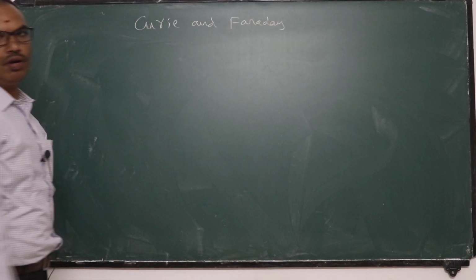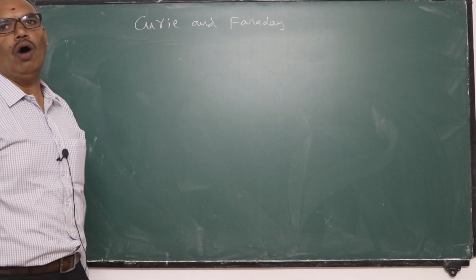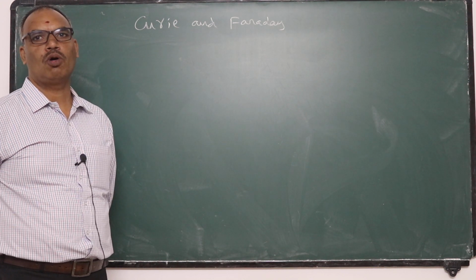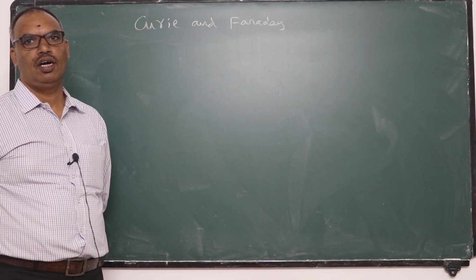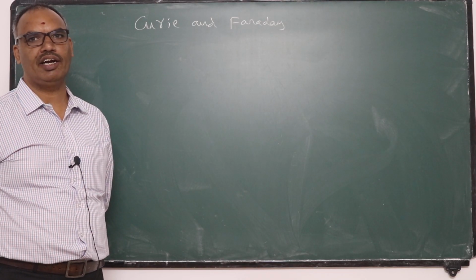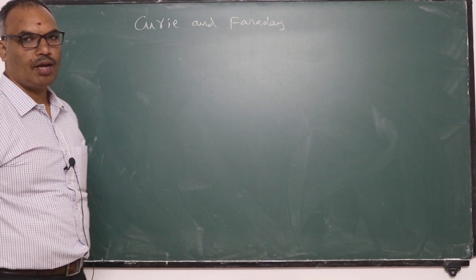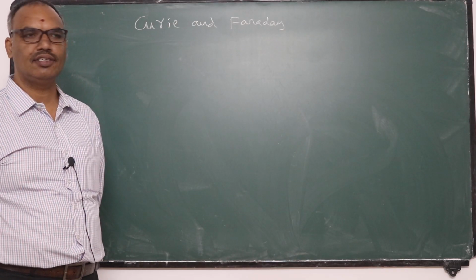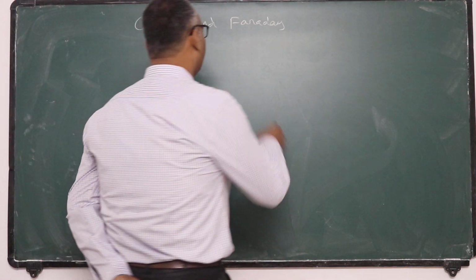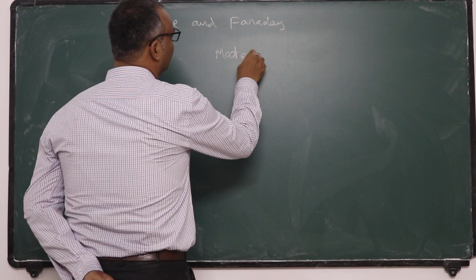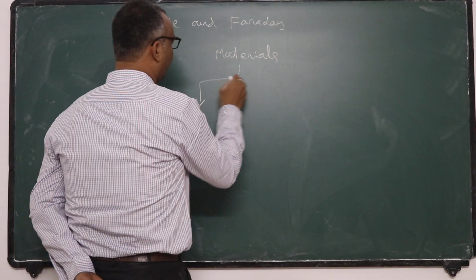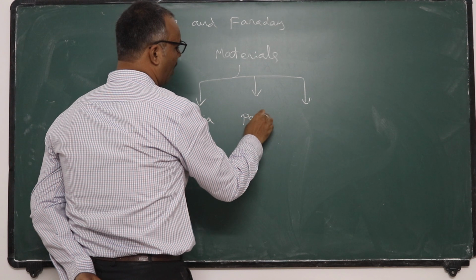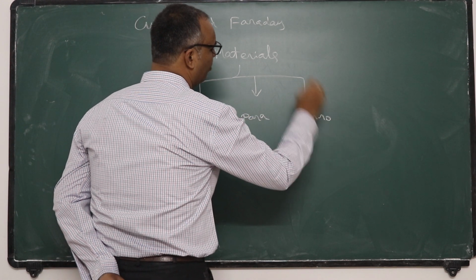They worked on different materials, how they are responding to an external magnetic field, and they studied the properties of those materials in the absence and in the presence of an external magnetic field. Based on their observations, they classified all materials into three categories: diamagnetic material, paramagnetic material, and ferromagnetic material.